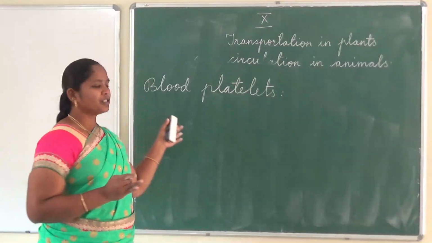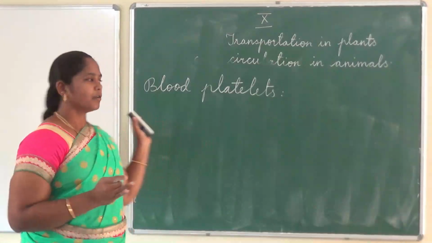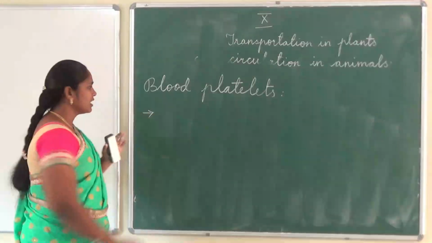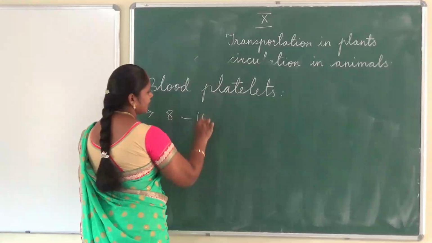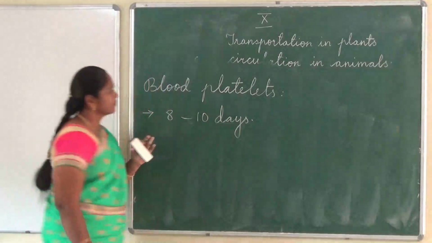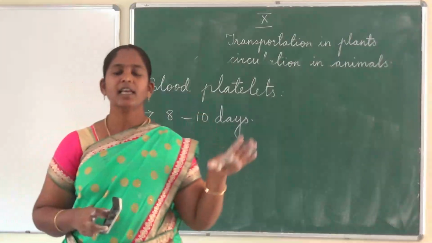Blood platelets are also colorless and they do not have any nucleus. The lifespan of a blood platelet is 8 to 10 days. So these are the components present in the blood.